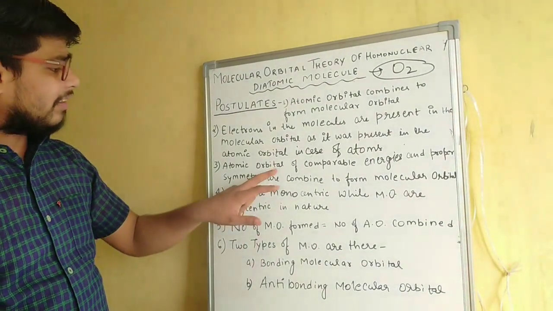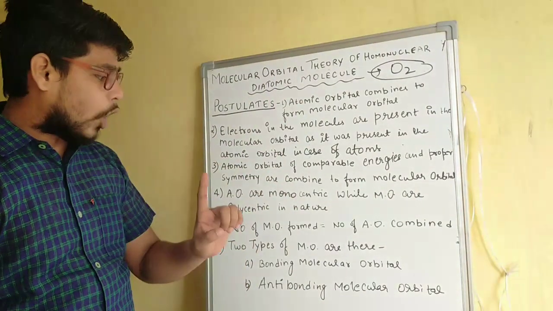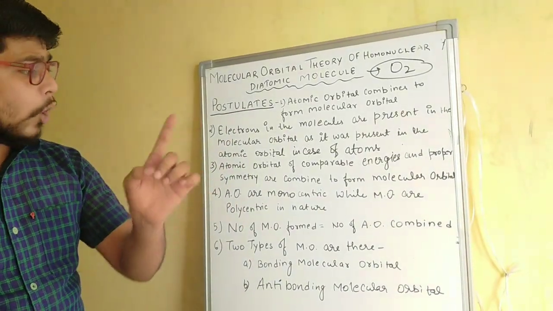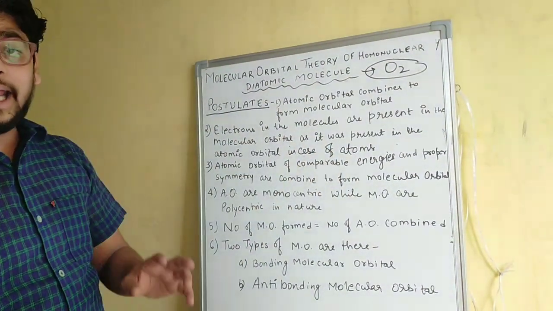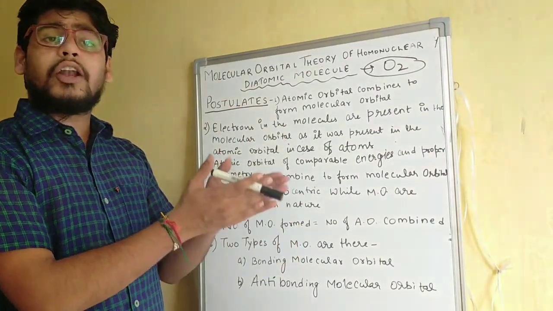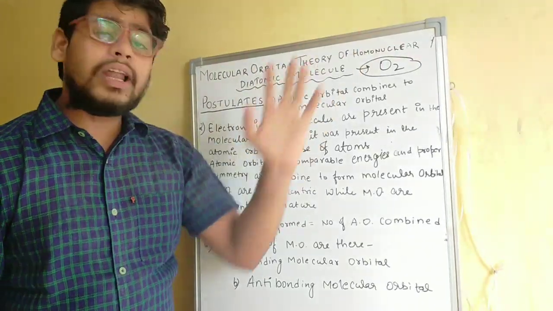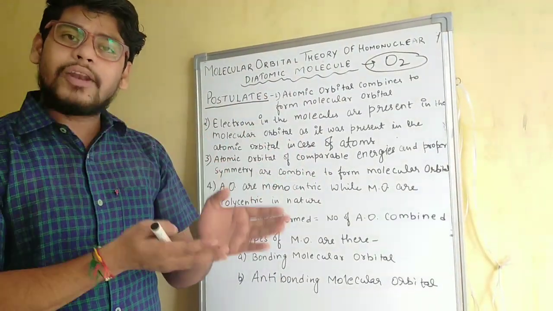And the third point is atomic orbitals of comparable energy and proper symmetry. The orbitals should be of comparable energy and proper symmetry to combine to form a molecular orbital. Like if the atomic orbital is 1s, then it will combine with another 1s orbital. 1s will not combine with 2s because there is a difference in energy.